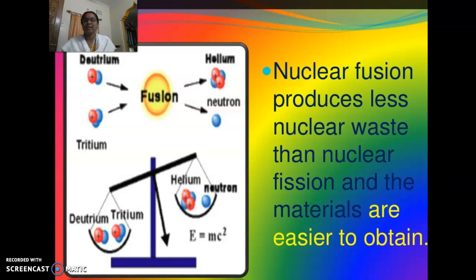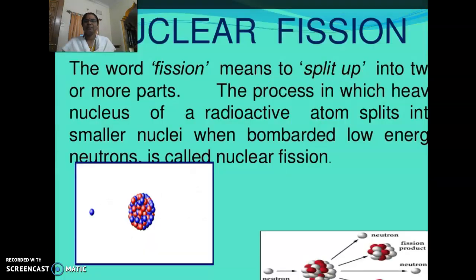This is the main difference between fusion and fission. In fusion, less nuclear waste is produced. So deuterium and tritium combine together, fuse, and produce helium along with neutrons and energy.